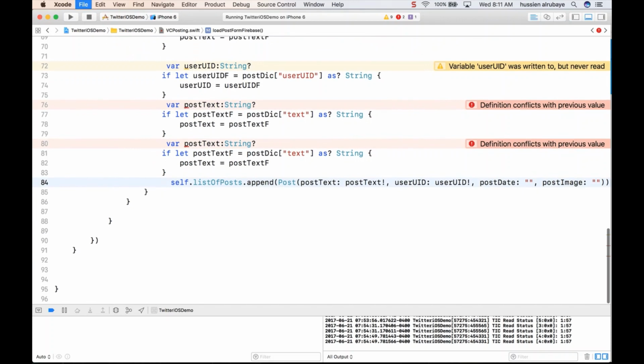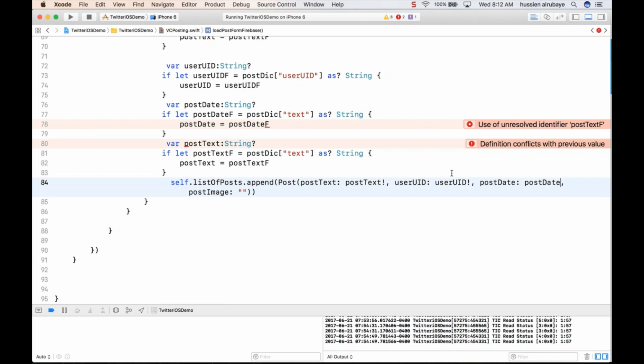Boom, you're done. So what's more, I should take a post date. So I say, hey, post date should be this one, and post date for this, here it is, should be this one, and here I am, post date, and post date should be added here.